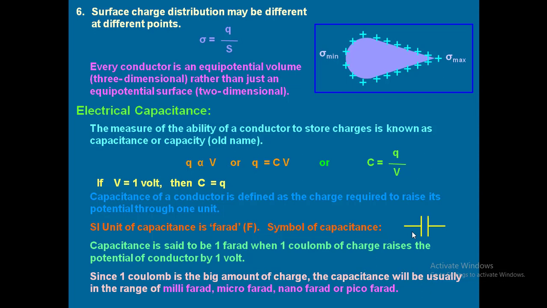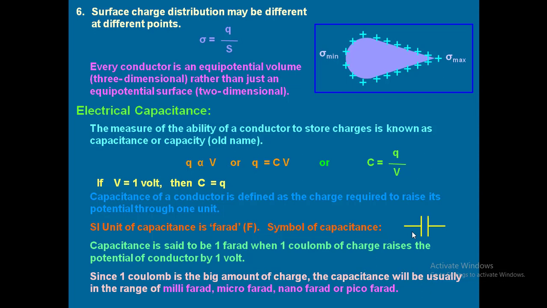6.3 into 10 to the power 18 electrons will be there in 1 coulomb of charge, which is a very huge amount. So, as 1 coulomb is a very big amount of charge, the capacitance generally we measure in much smaller units, like millifarad.